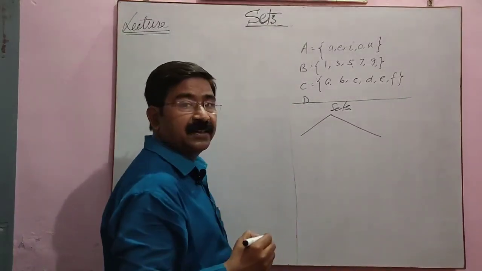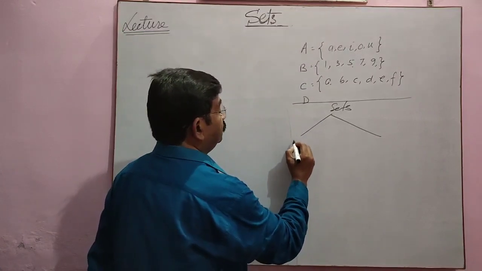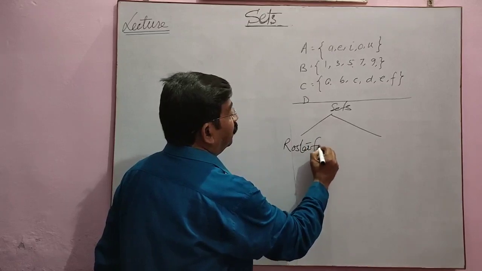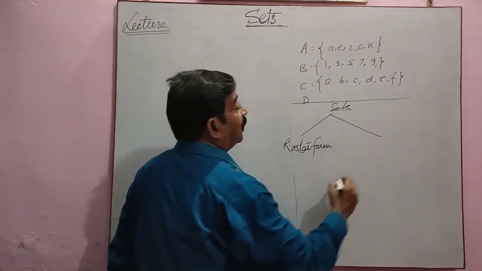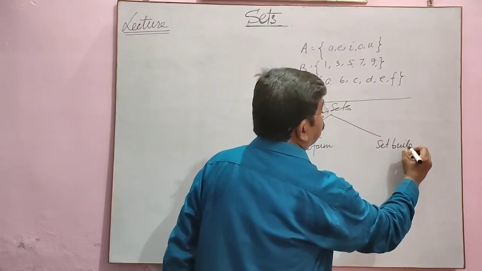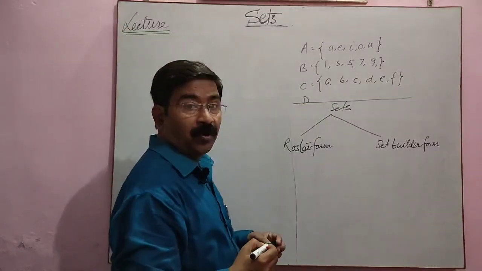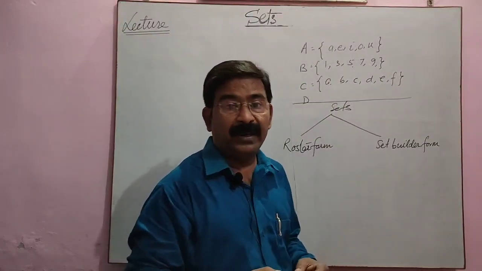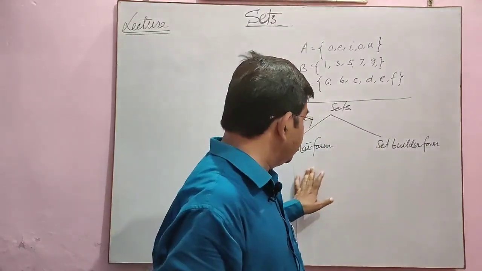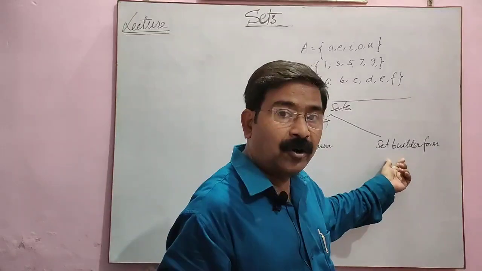We write the sets in two ways. One is roster form, and the other is set builder form. Roster form and set builder form. Set is represented in two ways. One is roster form and the other is set builder form.